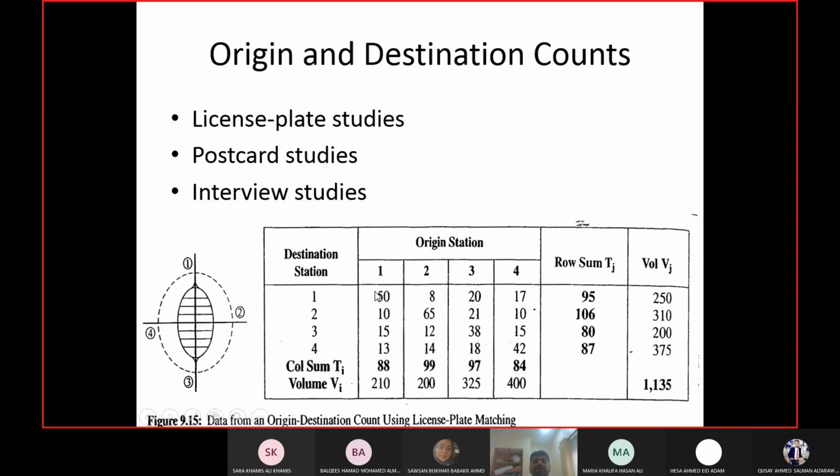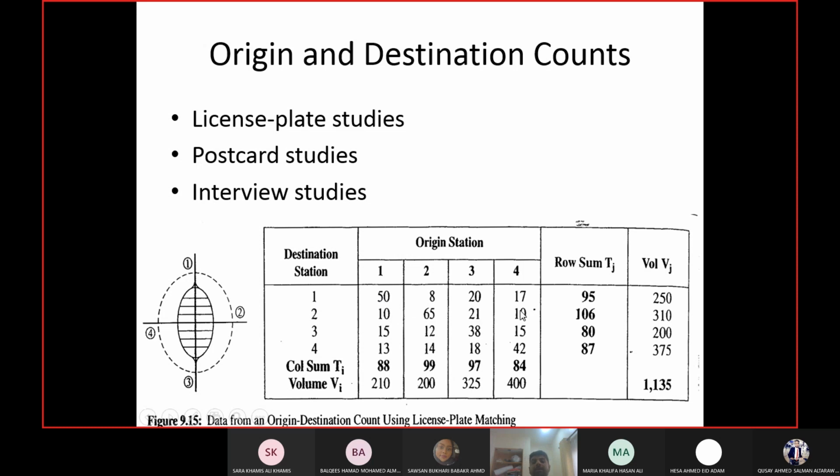So for example, if you take this number 50 trips, origin 1, destination also 1. So these trips do not leave their area. 8 trips, origin 2, destination 1. So they came out of area 2 and went to zone 1. Then 20 trips, origin zone 3, destination zone 1, and so on.